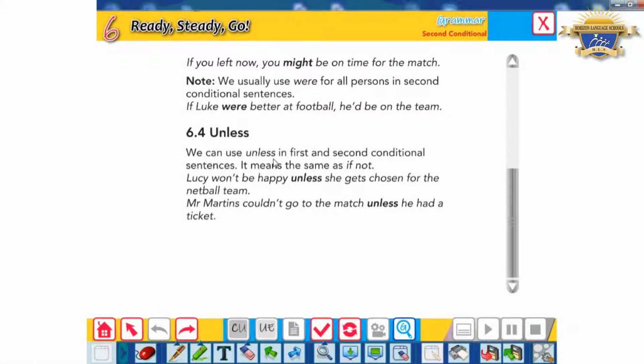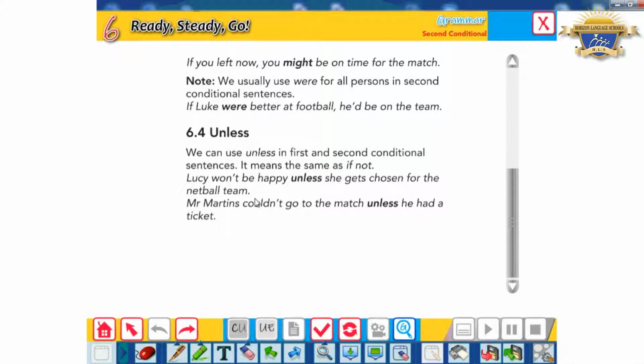The last point here you have is "unless", and for sure you know "unless". I can use "unless" instead of "if not". So here we can use "unless" in first and second conditional sentences. It means the same as "if not", like: Lucy won't be happy unless she gets chosen for the netball team.